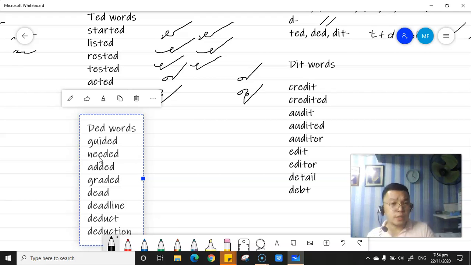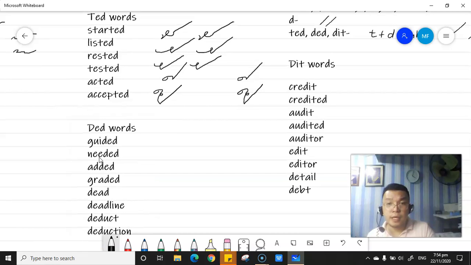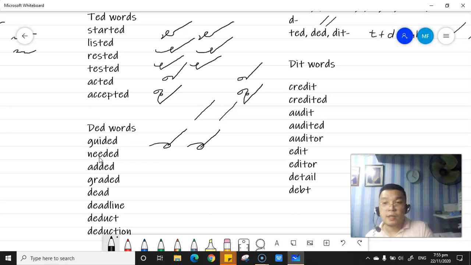The dead words is also represented by the T and D symbols or blended T and D symbol. So, ganyan din siya. Okay? Let's have the word guided. Gay, I, dead. Guided. Okay, needed. Needed. Okay, needed.